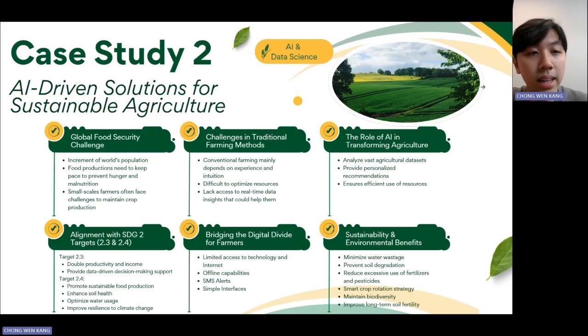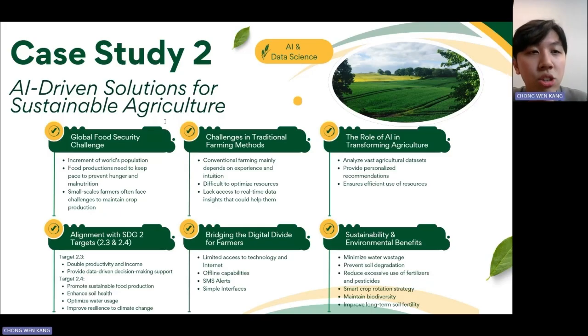For example, AI can analyze vast agricultural data sets to predict crop yields, optimize irrigation, and detect diseases earlier. Next, machine learning models can provide farmers with personalized recommendations to improve their productivity and reduce waste. AI precision farming also ensures efficient use of resources, contributing to sustainability.